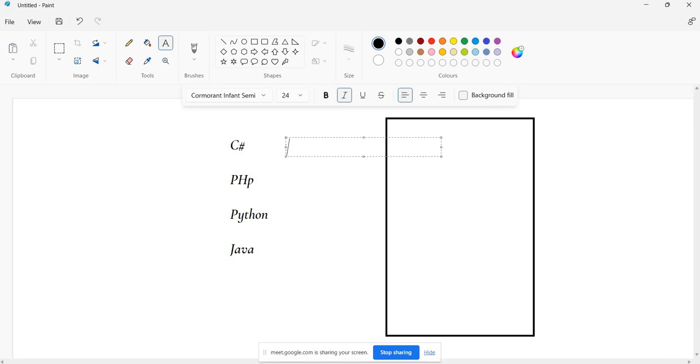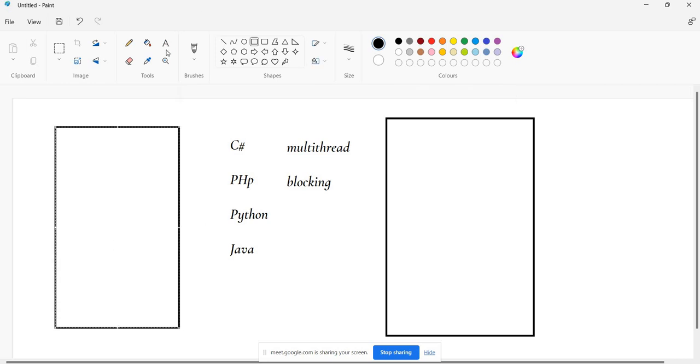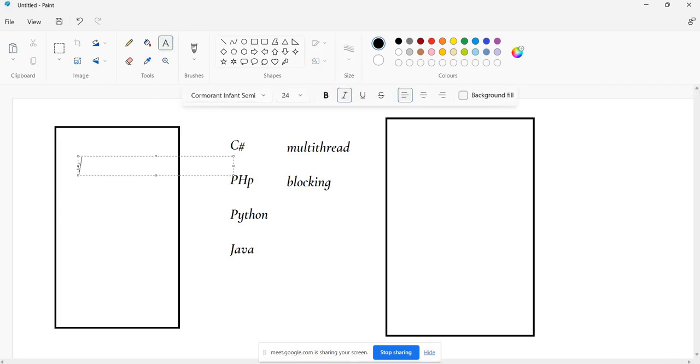All these are multi-threaded and blocking, synchronous. So when it comes to Node.js, what is it? Single-threaded and non-blocking, asynchronous. Okay, that's why.